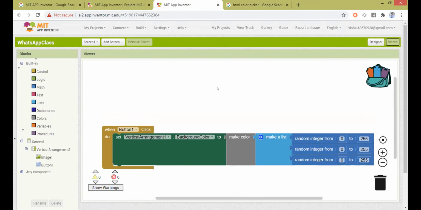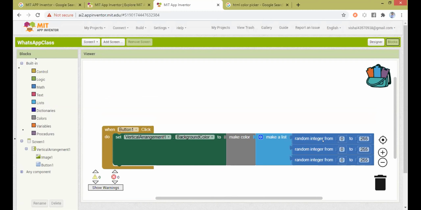This is where the MIT AI2 Companion app, which you have downloaded and installed inside your mobile, is going to work. A lot of people yesterday in the WhatsApp group kept on asking me, what is the code? What is the code?